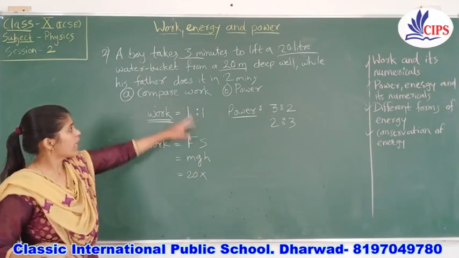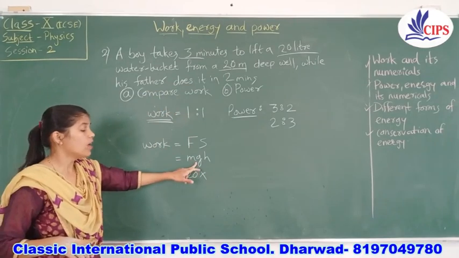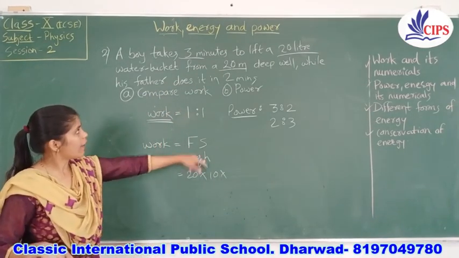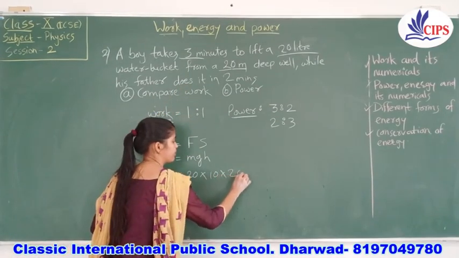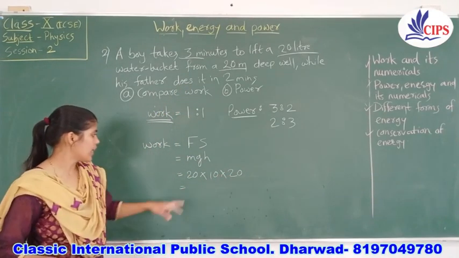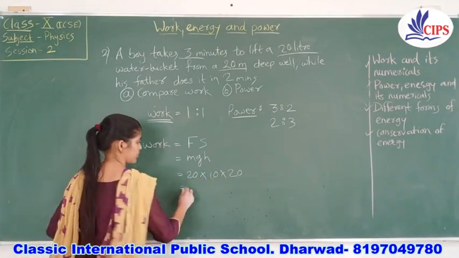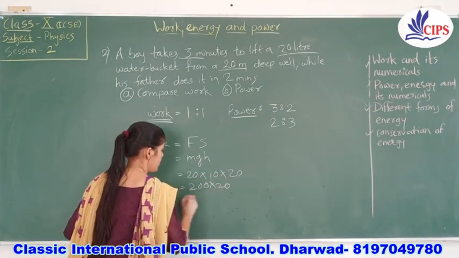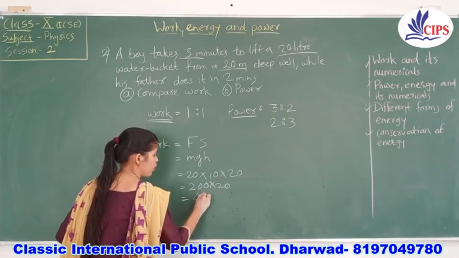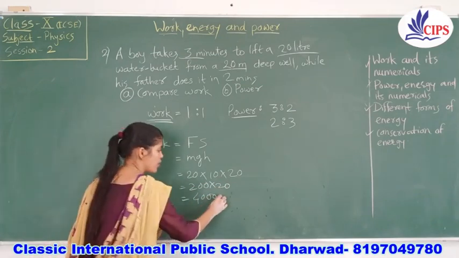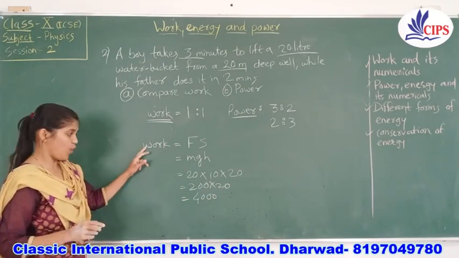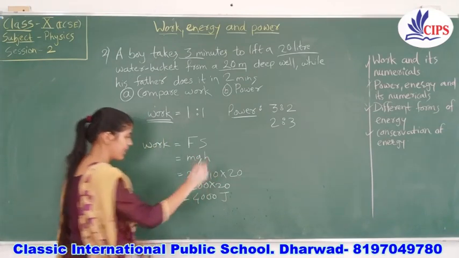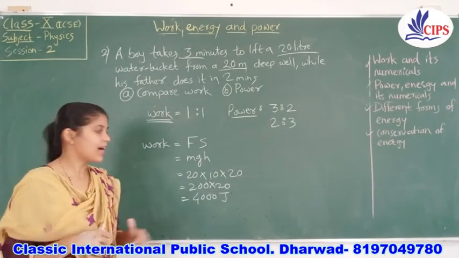Then the gravity they have not mentioned here, so we will take 10, right? So directly we will take 10. And height they have mentioned about 20 meter. Okay, so what answer you will get? You will get 200 into 20. So 2 2s are 4 and 3 zeros. Okay children, this is very simple. What is the unit for the work done? It is joule.